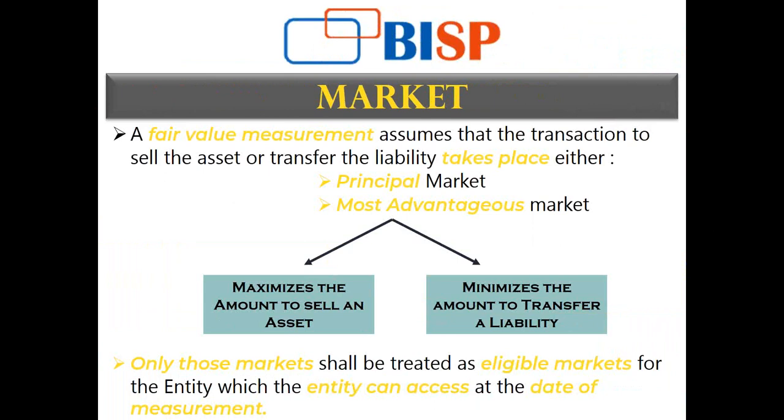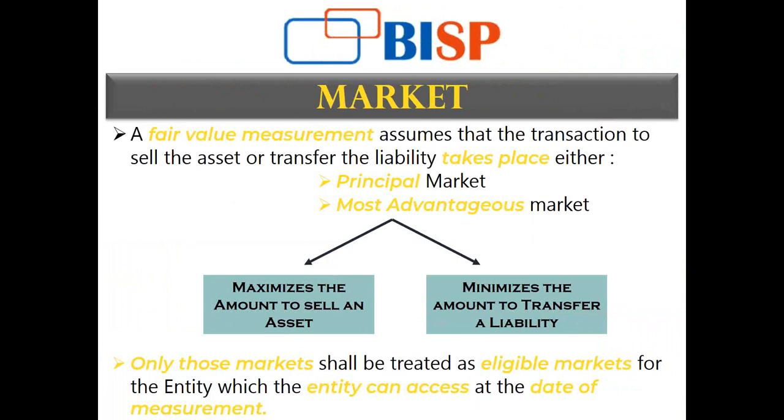For example, the defense market or railways is a market where a normal company cannot transact, because they are government-transacted markets.